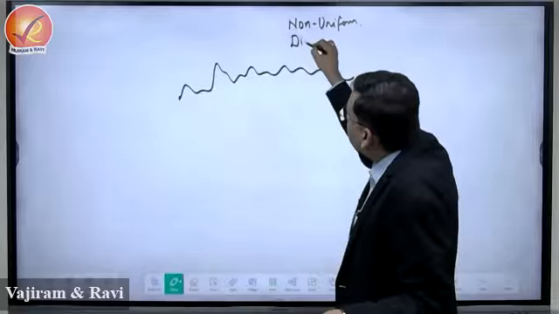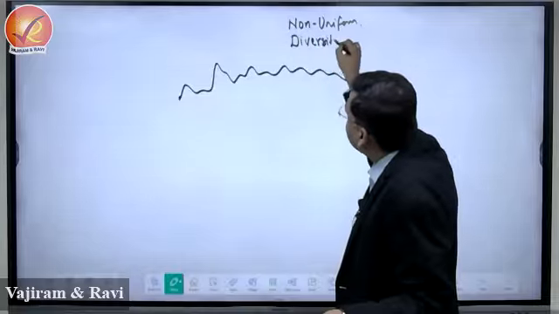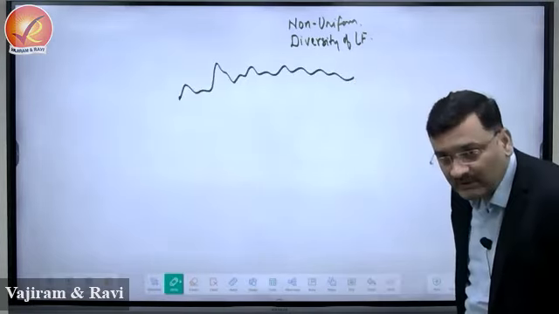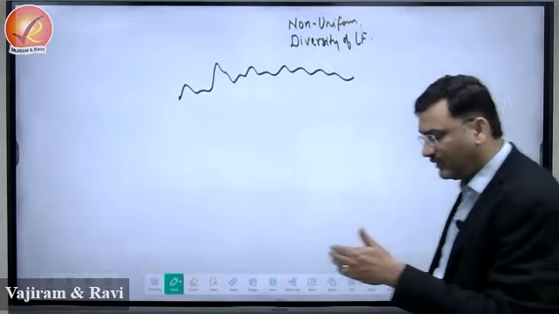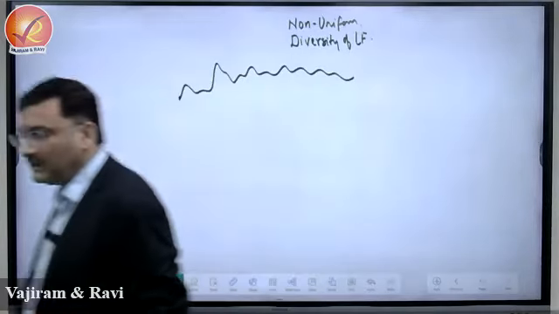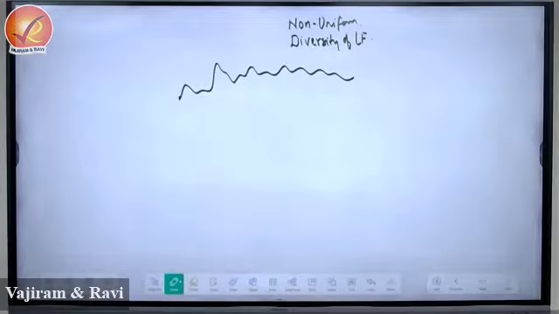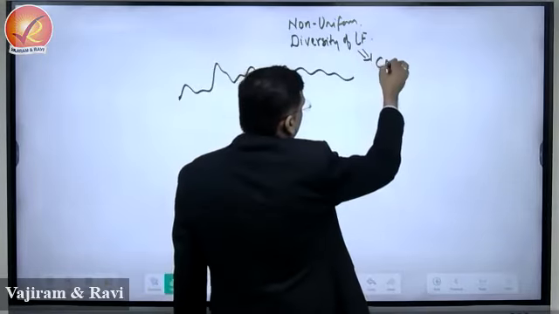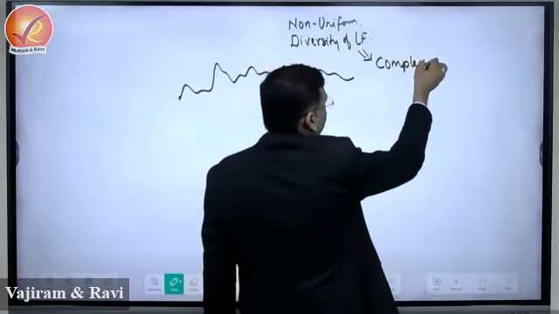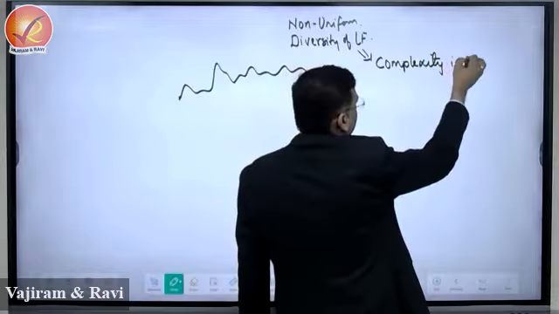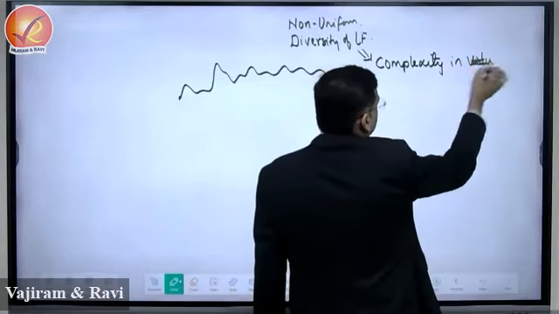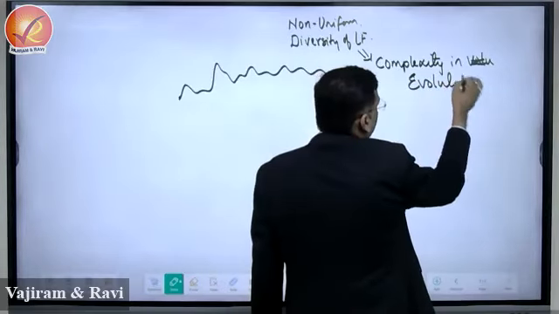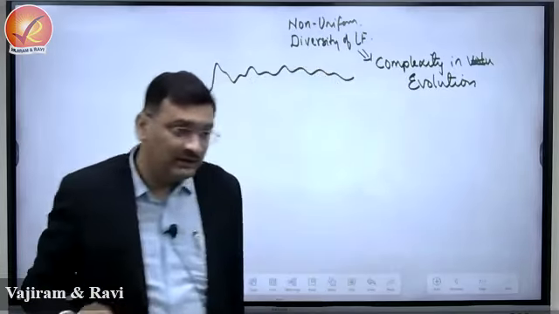So there is a diversity of landform. Diversity, as we move from one location to other, the landforms keep on changing. This is the result of complexity in evolution. Complexity in evolution of the landform.